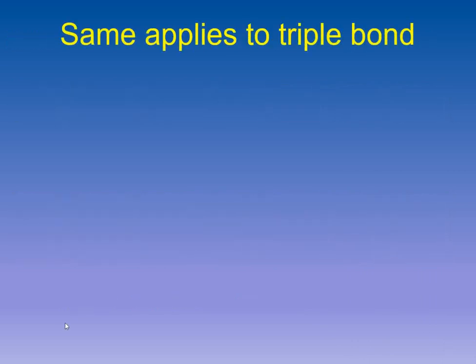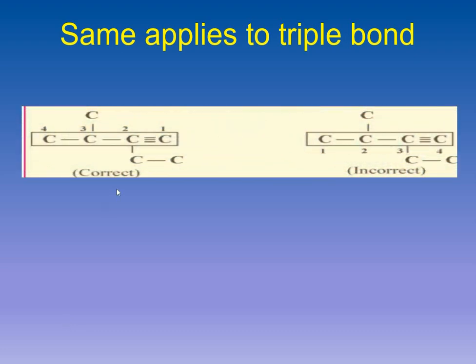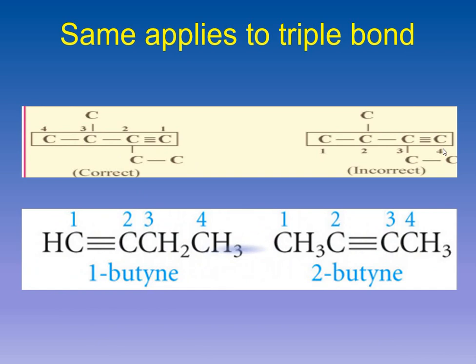The same rule will be applied to triple bonded compounds. For example, you can see in this compound, it was holding the triple bond at position number 1, and this was included in the chain, so it is the correct numbering. But if the triple bond is not included in the chain, it will be incorrect.